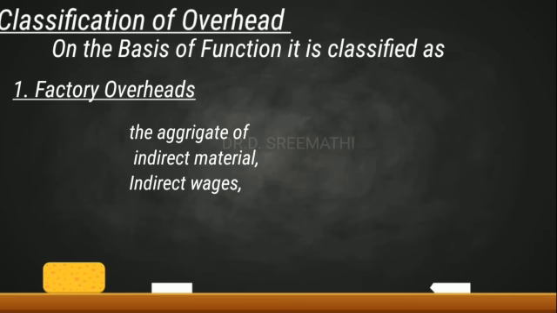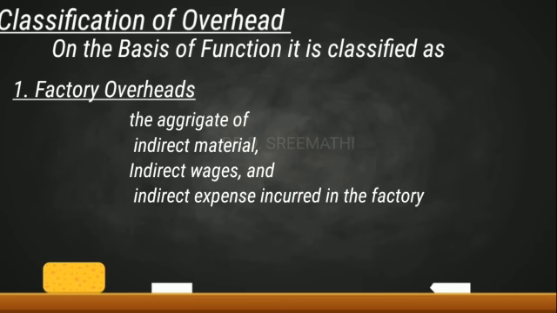This is the aggregate of indirect material, indirect wages and indirect expenses which is incurred in the factory. Examples: the indirect materials and indirect wages we have already seen in the indirect cost. Here the factory expenses such as rent, power, depreciation, lighting, heating which have been incurred in a factory are called factory overhead.